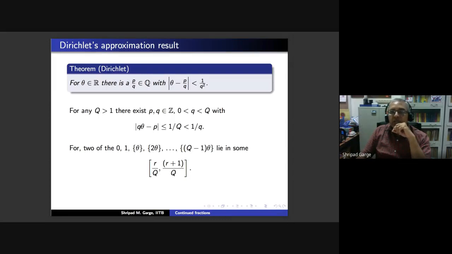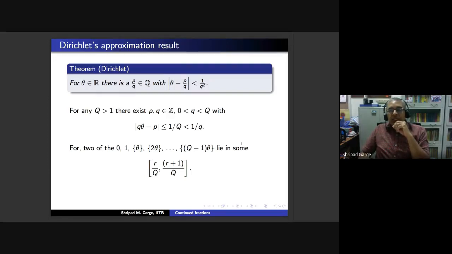So your q is non-zero. You can choose the order so that q becomes positive and you have the integer p. So once you have two of these lying in one such subinterval, it gives you Q and P with this property, and then you have Dirichlet's theorem. So that is quite good.